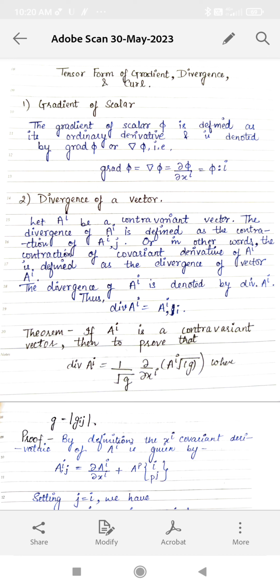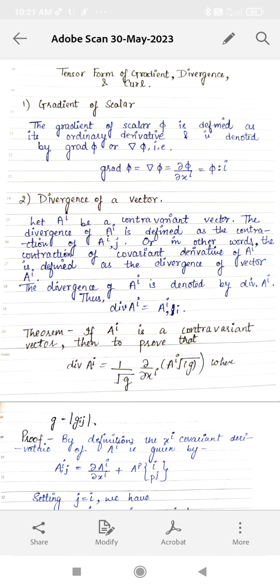Now what is divergence of a vector? So let Ai be a contravariant vector. The divergence of Ai is defined as contraction of Ai,j, or in other words the contraction of covariant derivative of Ai is defined as a divergence of vector Ai. The divergence of Ai is denoted by div Ai. Thus div Ai equals to Ai,i.